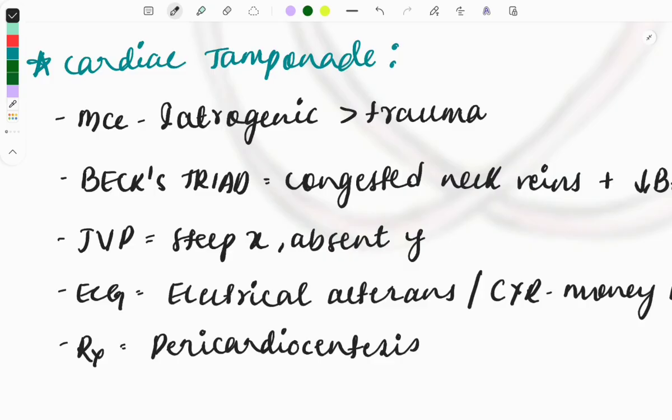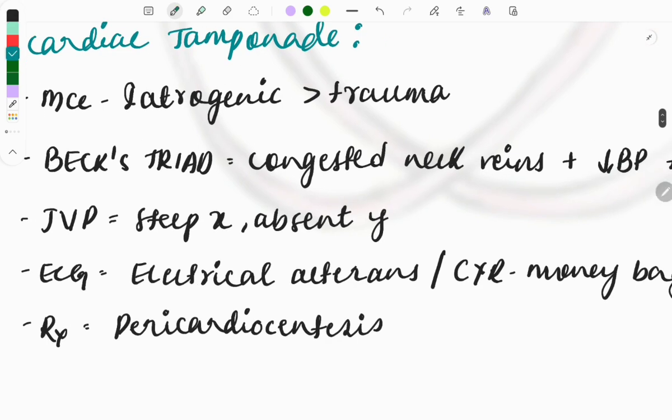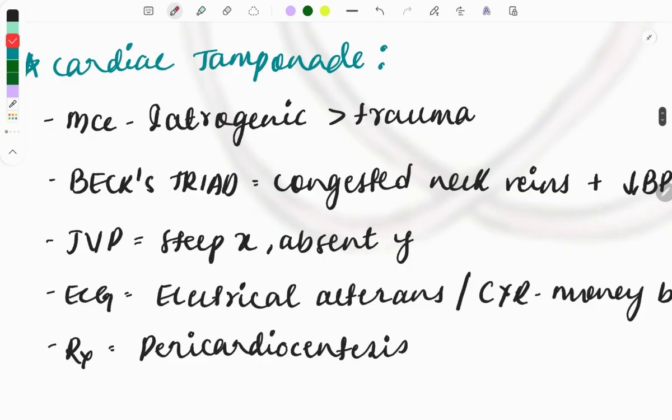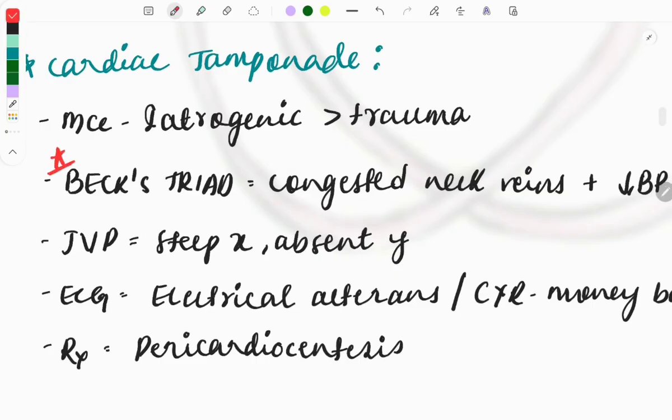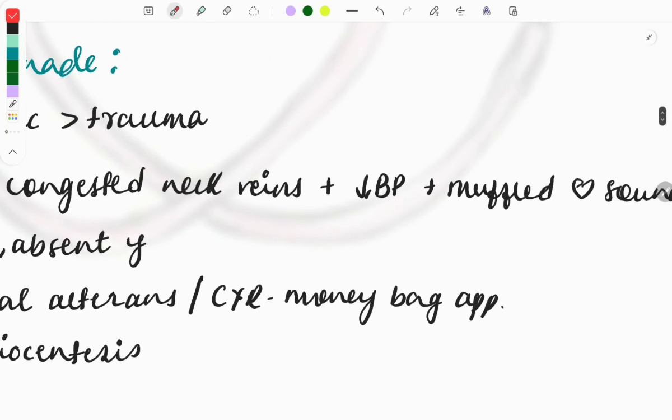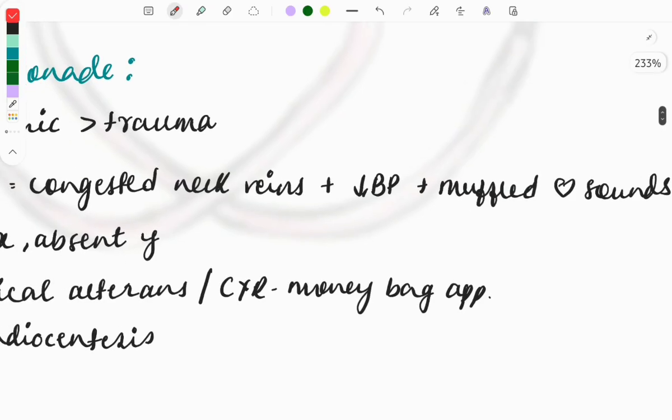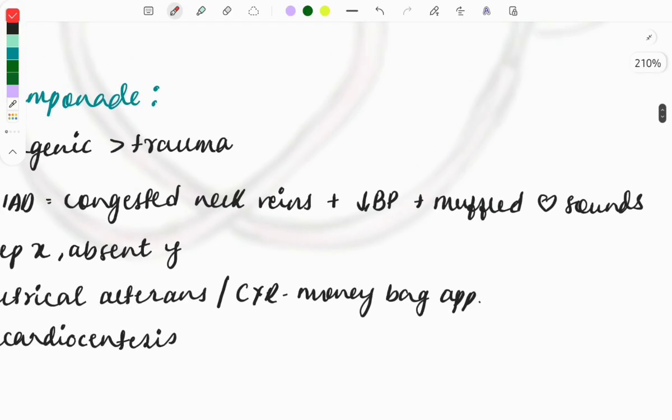Whenever there is a road traffic accident, this might happen: cardiac tamponade, when the chest is hit against the steering wheel. Then Beck's triad, remember this one, very important. Questions have been asked on this Beck's triad. So what all comes under this? Three things: congested neck veins, decreased BP, that is hypotension, and muffled heart sound. So these are the three things which come in this triad.